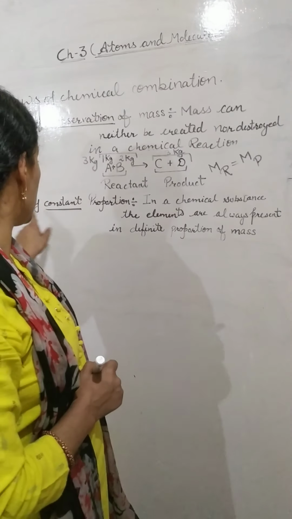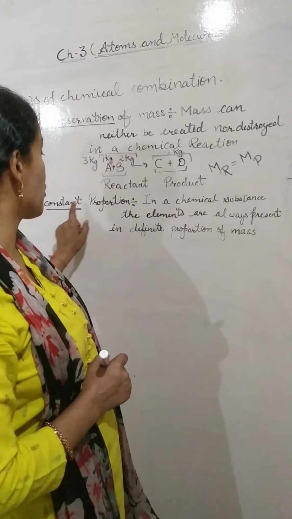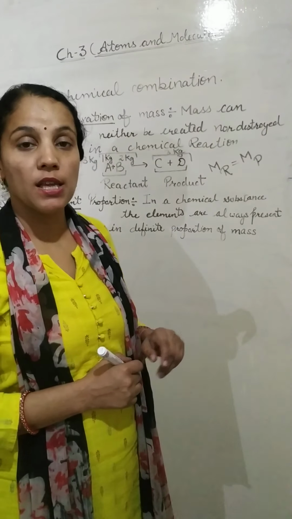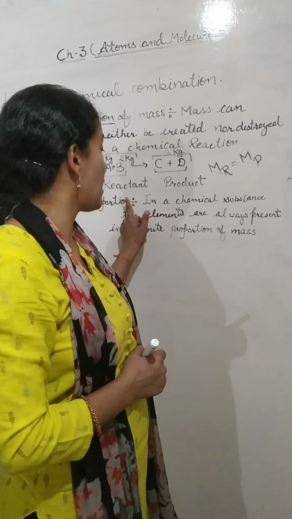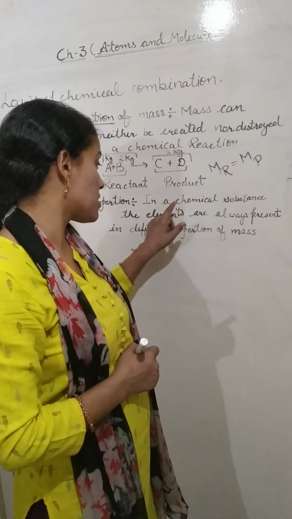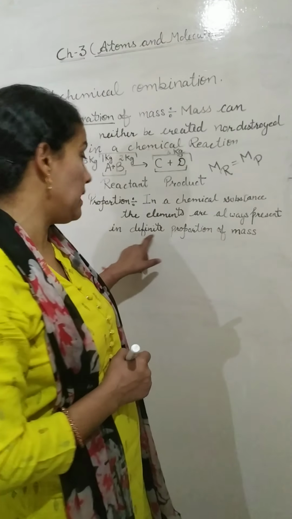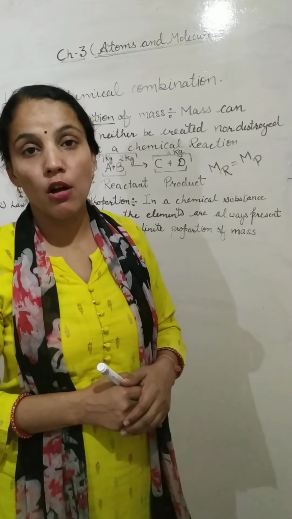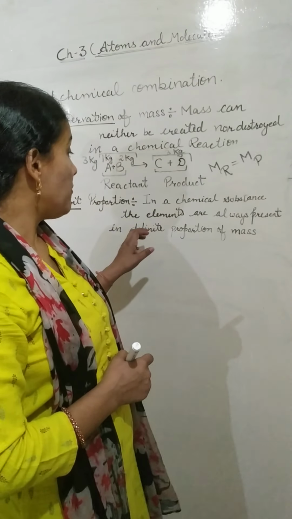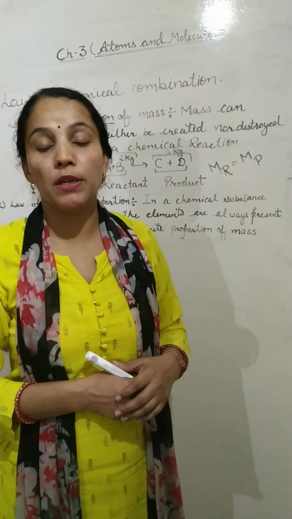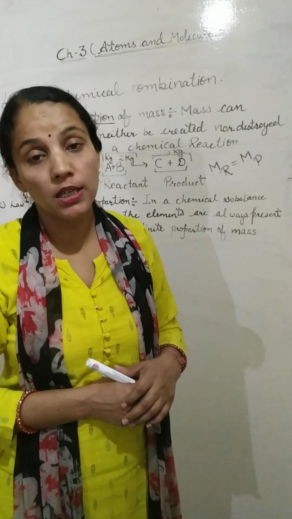The next is the law of constant proportion. From the heading, it is clear: constant means definite proportion, the proportion is definite there. The definition is: in a chemical substance, the elements are always present in a definite proportion of mass. When we are doing a chemical reaction, the elements present are always in a definite proportion.